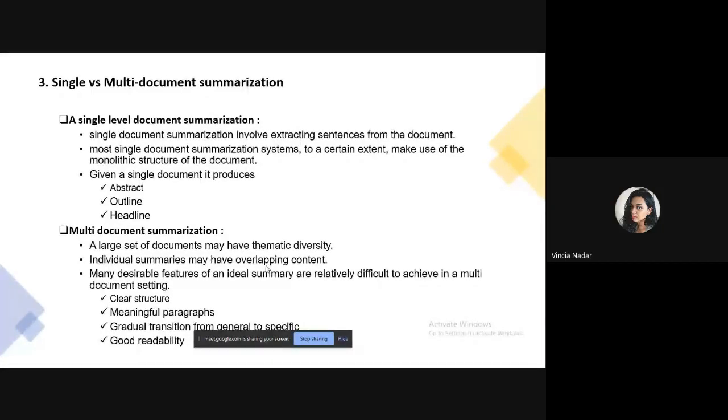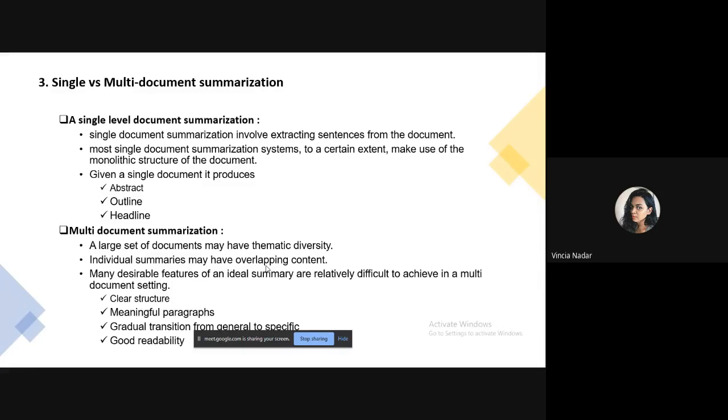A multi-document summarization has a large set of documents that may have thematic diversity. Individual summaries may have overlapping content. Many desirable features of an ideal summary are relatively difficult to achieve in a multi-document setting, such as clear structure, meaningful paragraphs, gradual transition from general to specific, good readability. Whereas a single document summarization produces an abstract, outline, and headline.